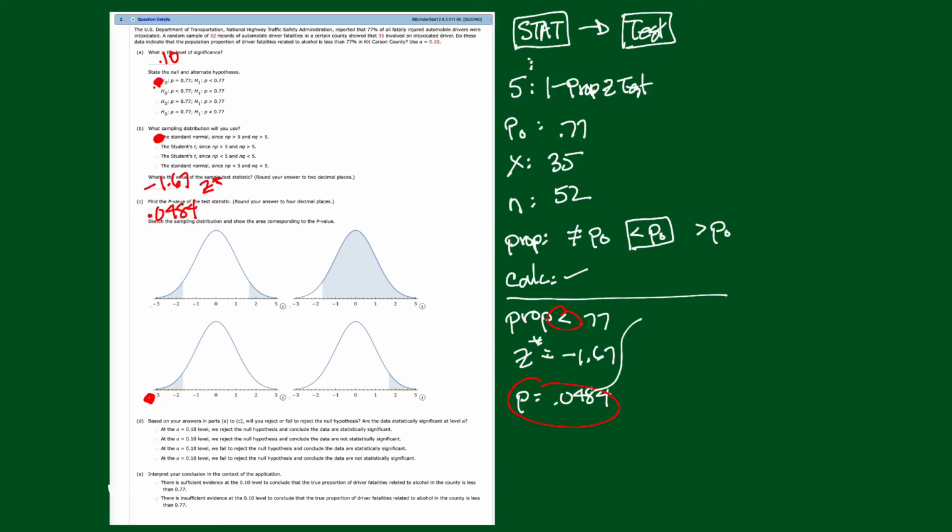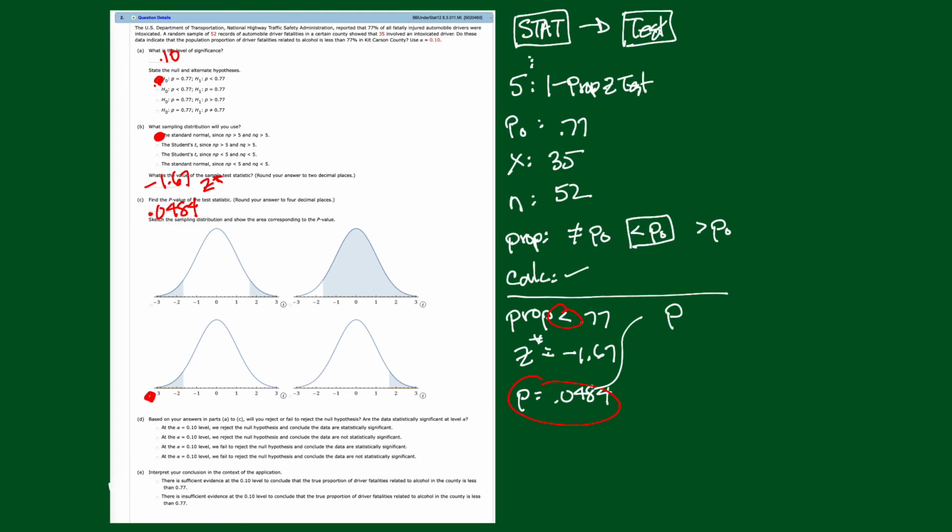Now we've got a p-value here, so that's what we're going to use to decide to reject or fail to reject. So here's p and alpha. Now p is 0.0484, and for some reason they have us using an alpha of 0.10. Okay, so we'll do it. It's a textbook. Anything can happen. So 4%, right, this is almost 5%. 4.8% is less than 10%.